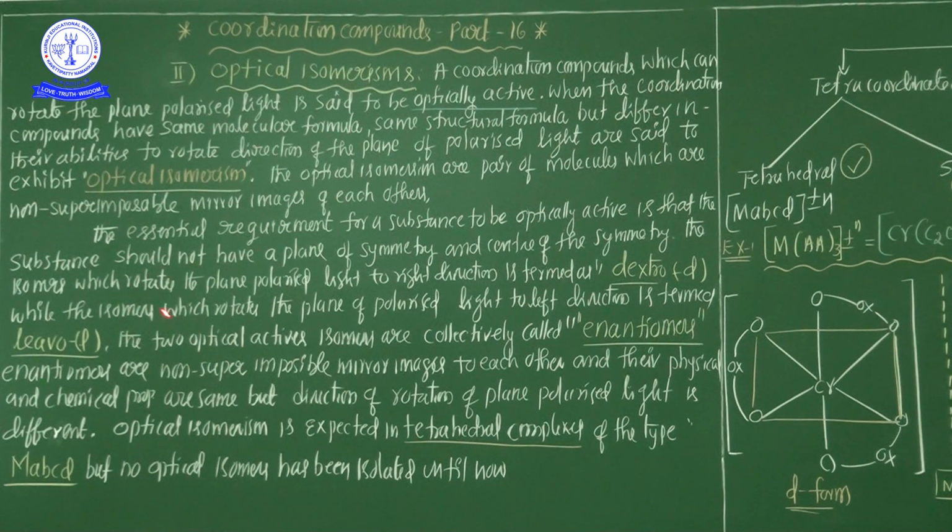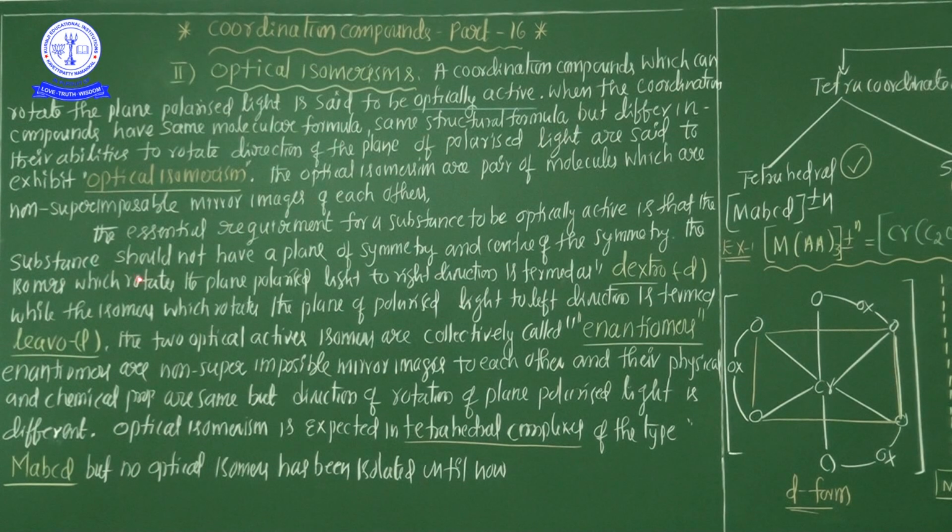Now see here, the essential requirement for a substance to be optically active is that the substance should not have a plane of symmetry and a center of symmetry. That is most important. The essential requirement for a substance to be optically active: the most important point is that the substance should not have a plane of symmetry. So in an optically active compound, the substance should not have a plane of symmetry or a center of symmetry.